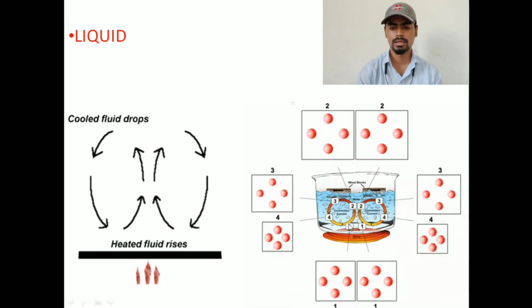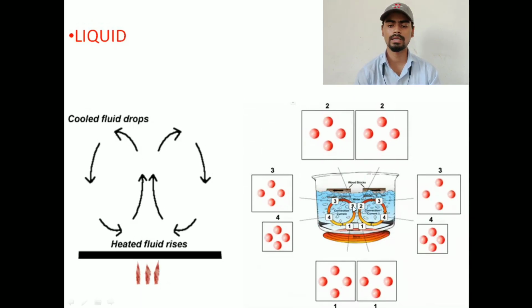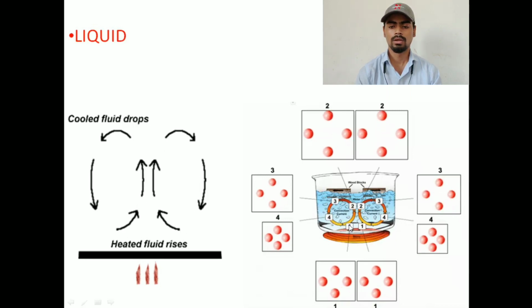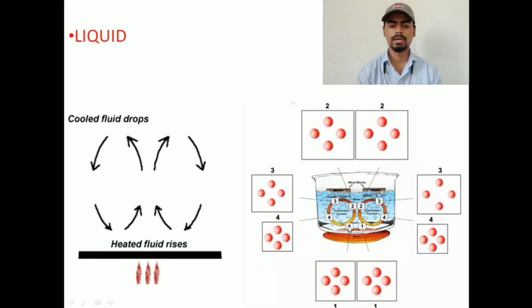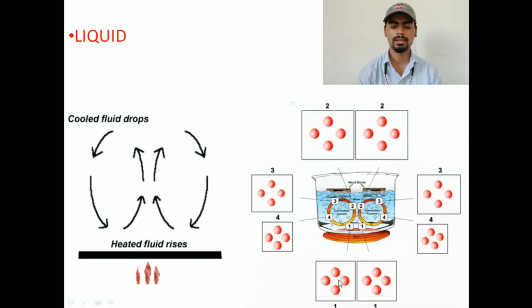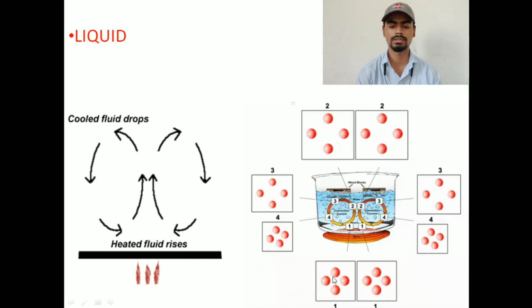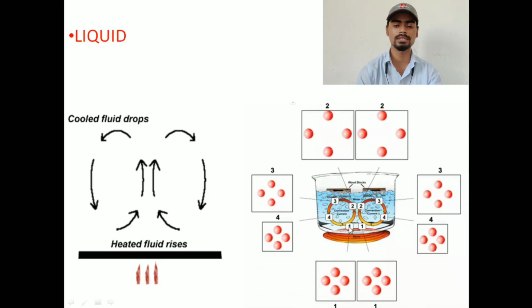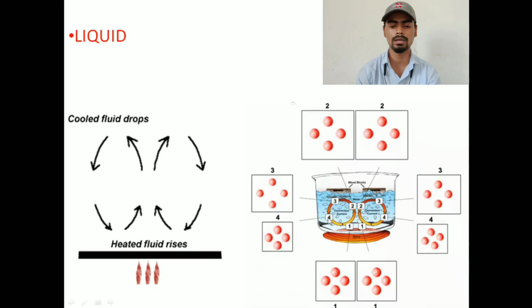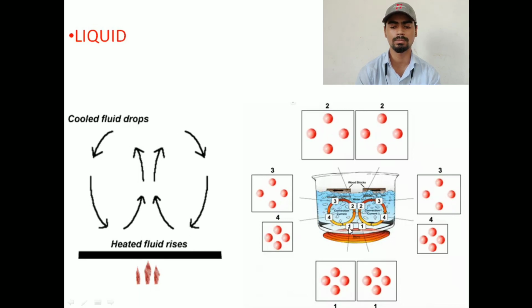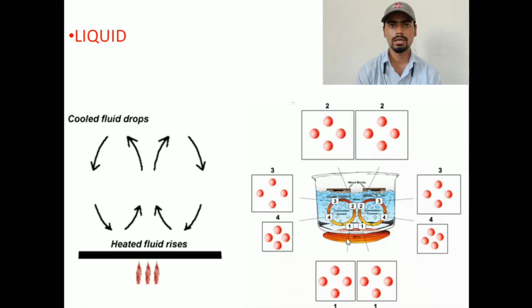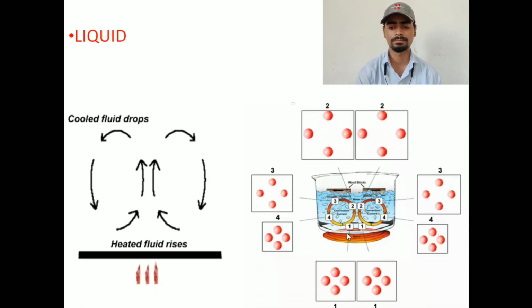Now look at this. Here we have shown the particles 1, 2, 3 and 4. The first particle is at the bottom. Now look at the movement of these particles. They are moving. Particle number 1 has just come from the 4th position, so it has just started to gain the heat energy.